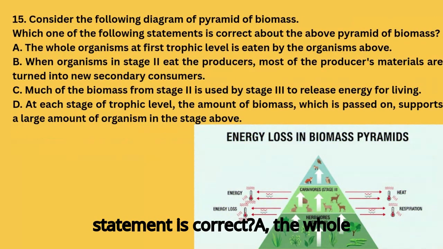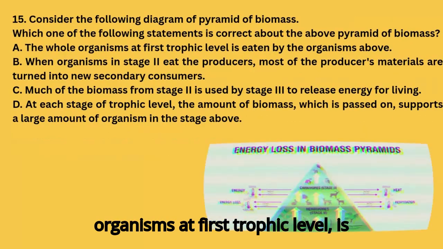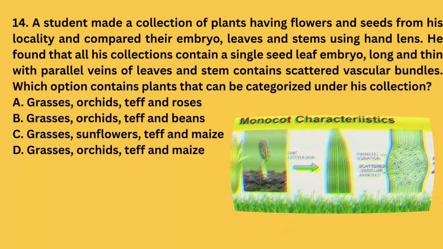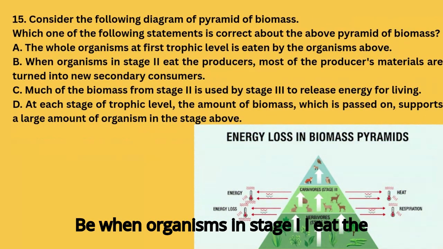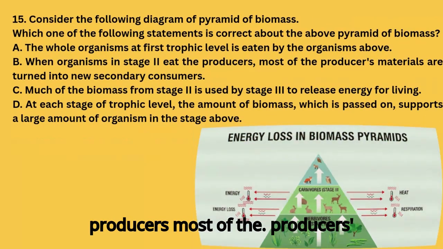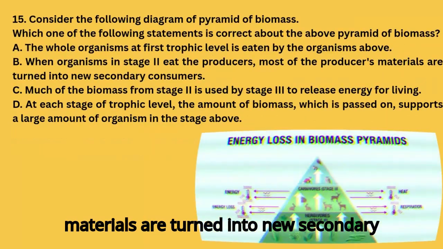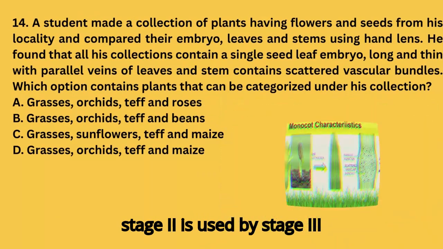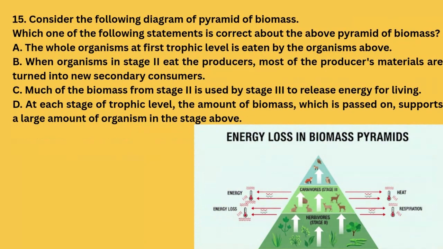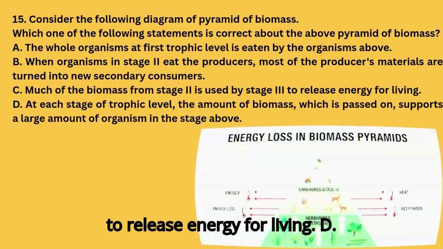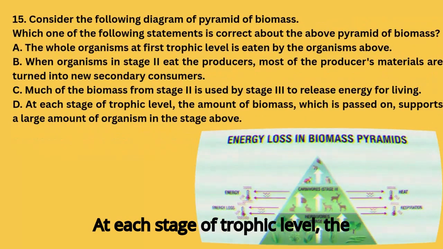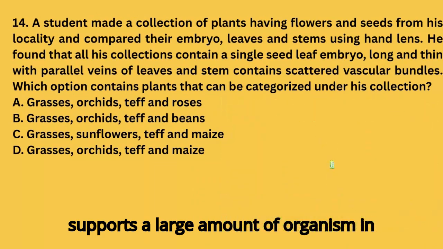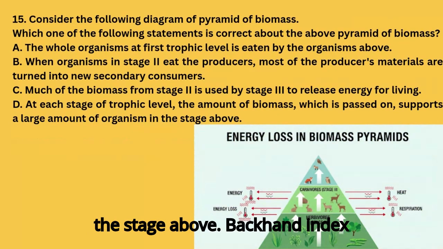Which statement is correct? A. The whole organisms at first trophic level is eaten by the organisms above. B. When organisms in stage II eat the producers, most of the producers' materials are turned into new secondary consumers. C. Much of the biomass from stage II is used by stage III to release energy for living. D. At each stage of trophic level, the amount of biomass, which is passed on, supports a large amount of organism in the stage above.